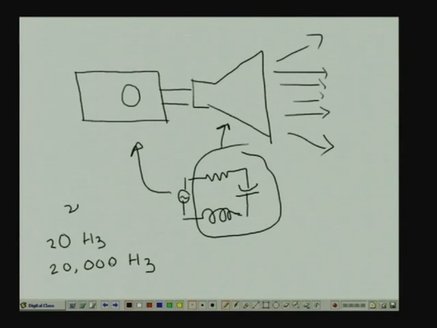Now, note that the resistive element of this speaker models both the power which is fed in by the music system. A part of that power is dissipated as heat in the speaker, because there is some resistance, and another part of the power is dissipated away as sound energy.